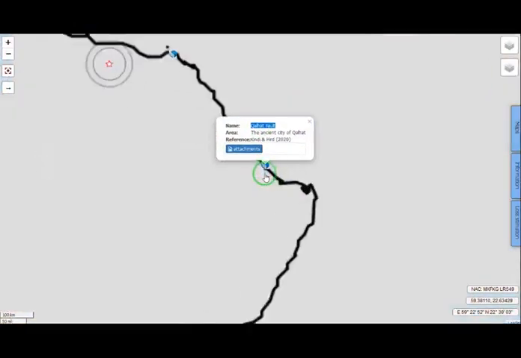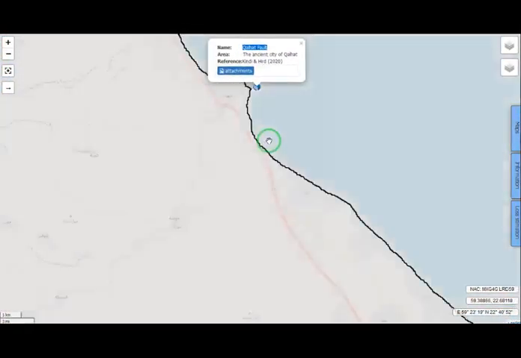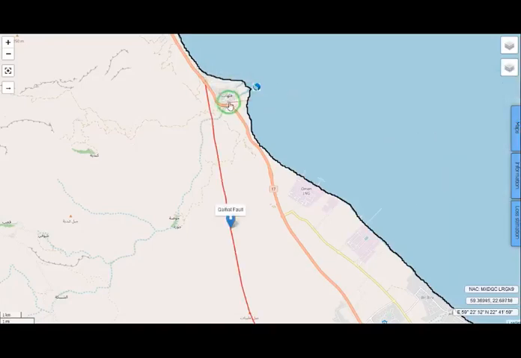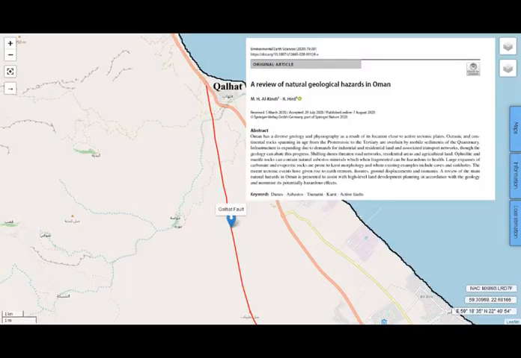Also, the Kalhat fault is located in the northeast of Oman. Probably the seismic activity of this fault caused the destruction of the ancient city of Kalhat 500 years ago.